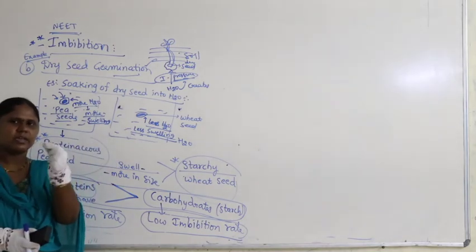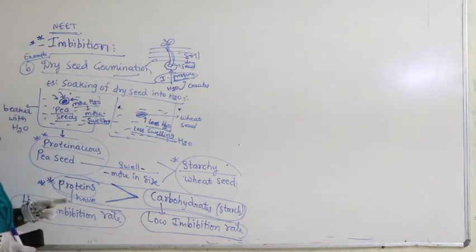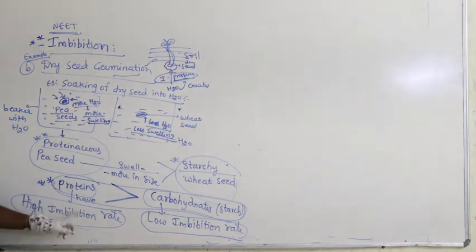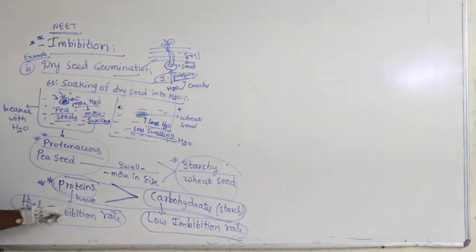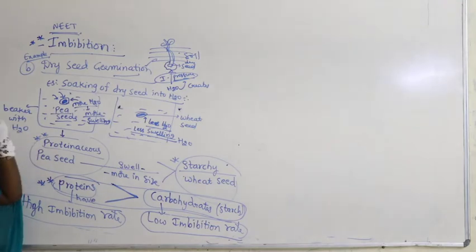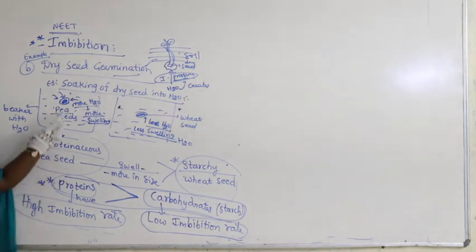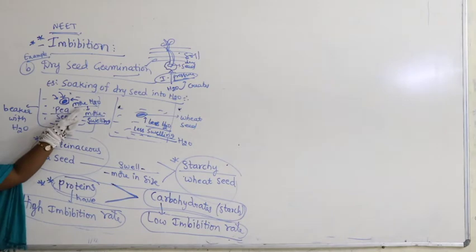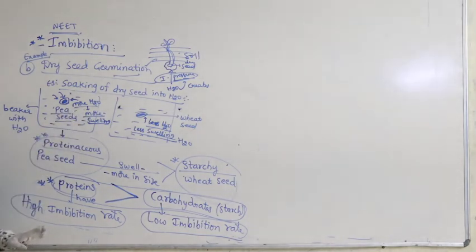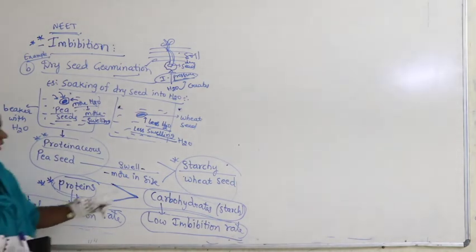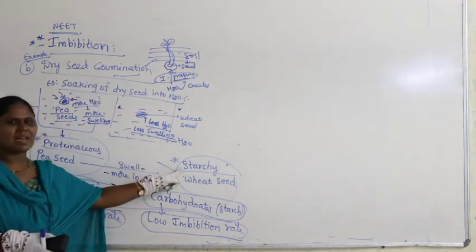Wheat shows very light swelling. What is the reason? Proteins have a high imbibition rate, because pea seeds are more proteinaceous in nature. High imbibition means more surface absorption of water, and more surface absorption of water means more swelling, when compared to starchy wheat seeds.